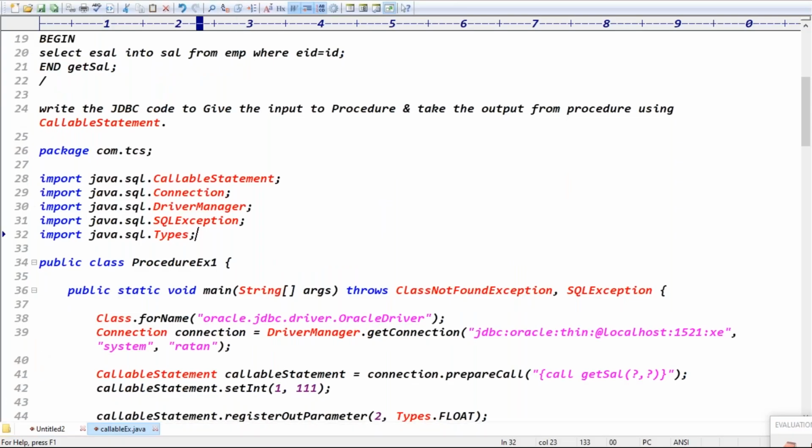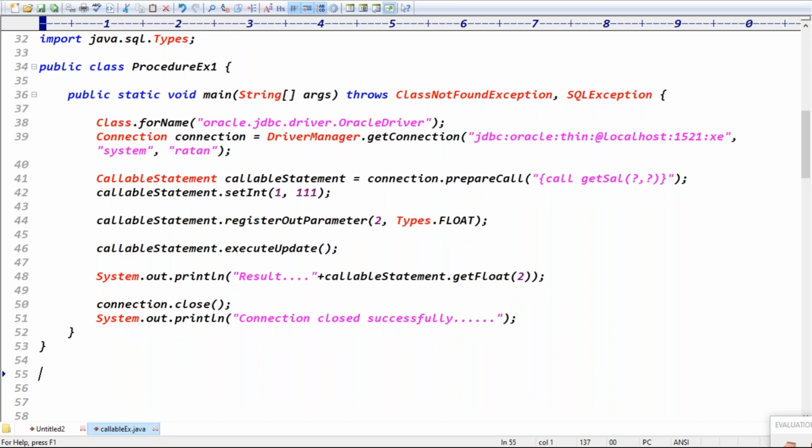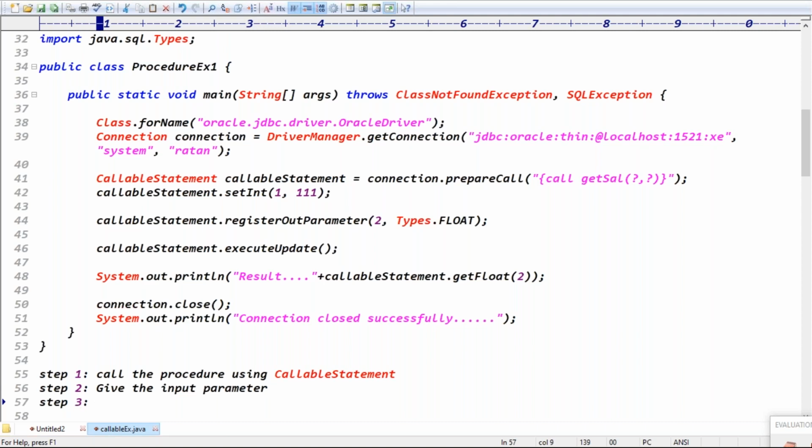Okay, so what are the steps? Let me write the steps we have to follow. Step one is call the procedure. Call the procedure using which object, guys? The callable statement object, right? Exactly. What is step two? Give the input parameter, right? What is step three now? After giving the input parameter, register the output parameter, right?